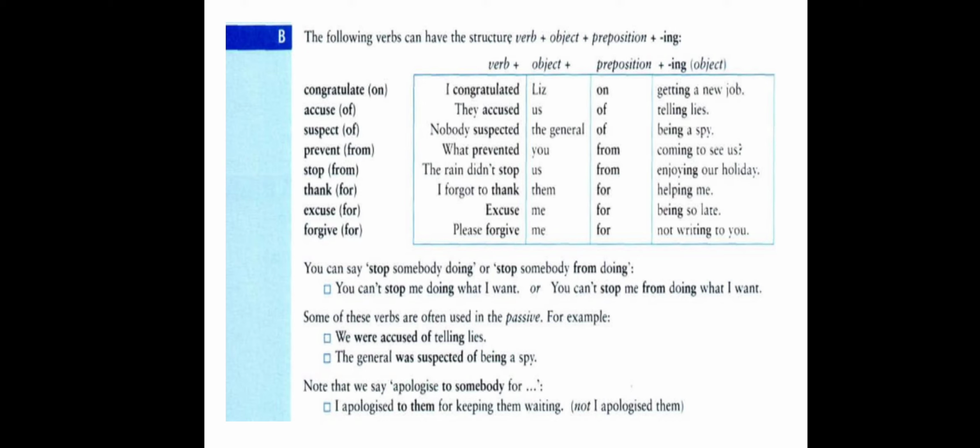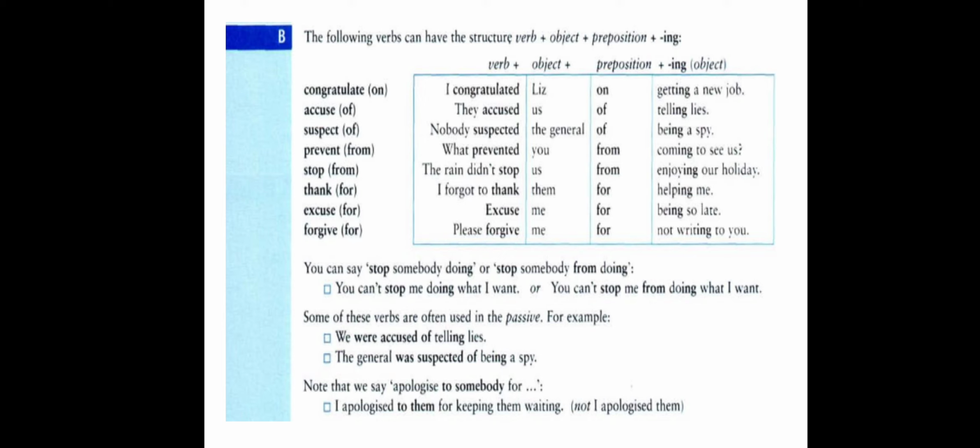You can say stop somebody doing or stop somebody from doing. The verb stop here can be followed by the object somebody and verb plus ing, or by the object somebody and a preposition, then verb plus ing. Either it is written with a preposition or without a preposition. For example, you can't stop me doing what I want. Here we have the verb stop followed by the object me, and what comes directly after the object me?